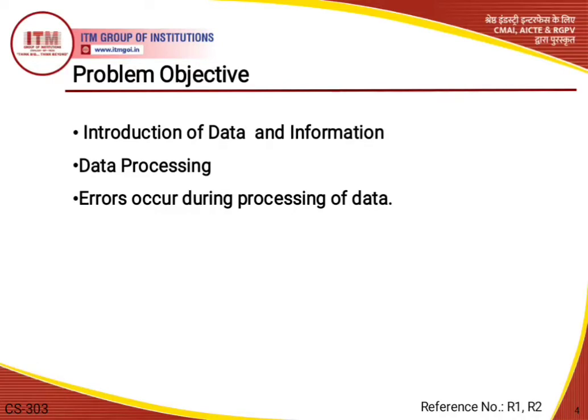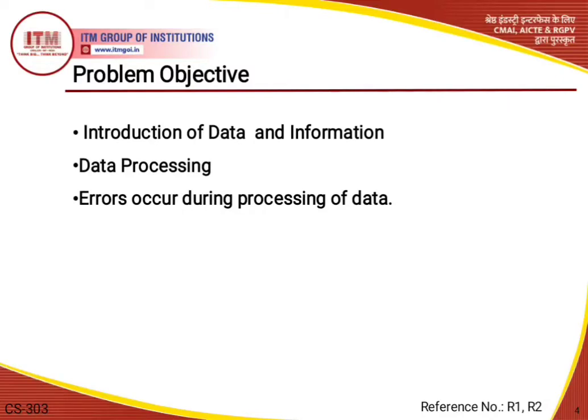Now moving ahead, problem objectives. Basically, this problem objective is based on today's lecture. That means in today's lecture we will focus on understanding in detail what is data and what is information, and also we will discuss the data processing cycle in detail.